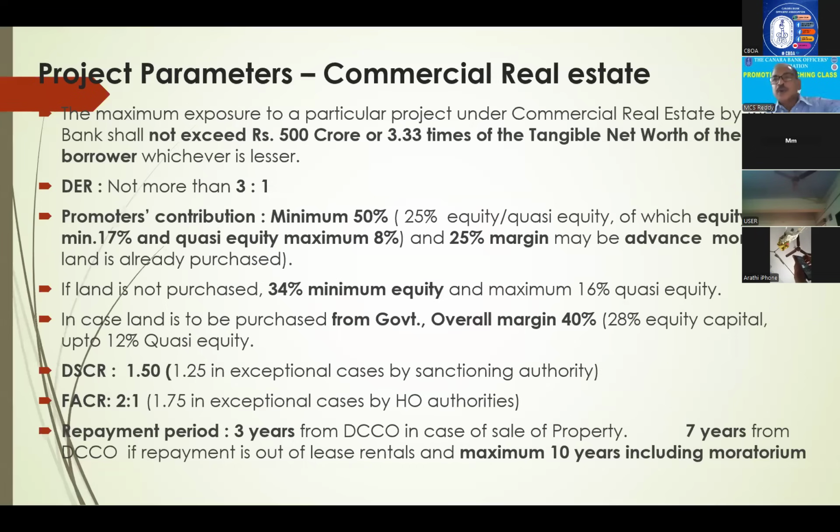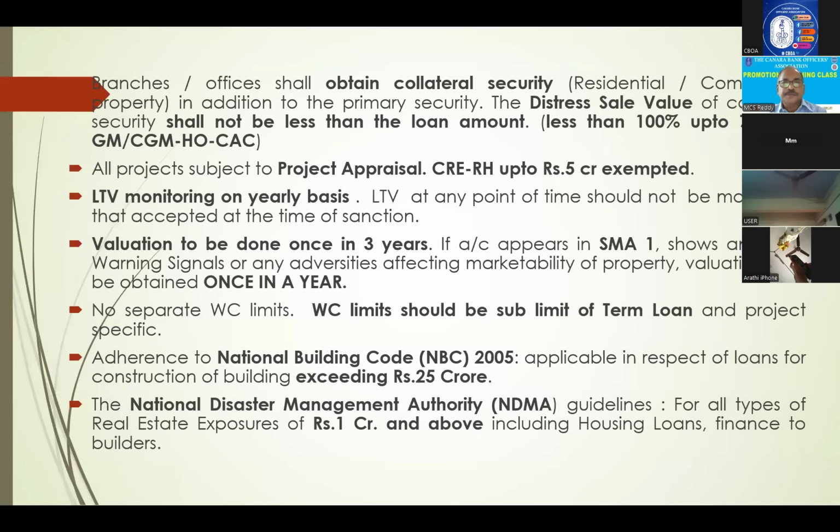Then 100 crores is total project cost and 50 crores is our loan. Then it comes automatically 2:1, right? Next, repayment period is 3 years if it is a sale of property, 7 years if it is a rental. Already I have discussed this, and up to a maximum of 10 years it can go, no issue.